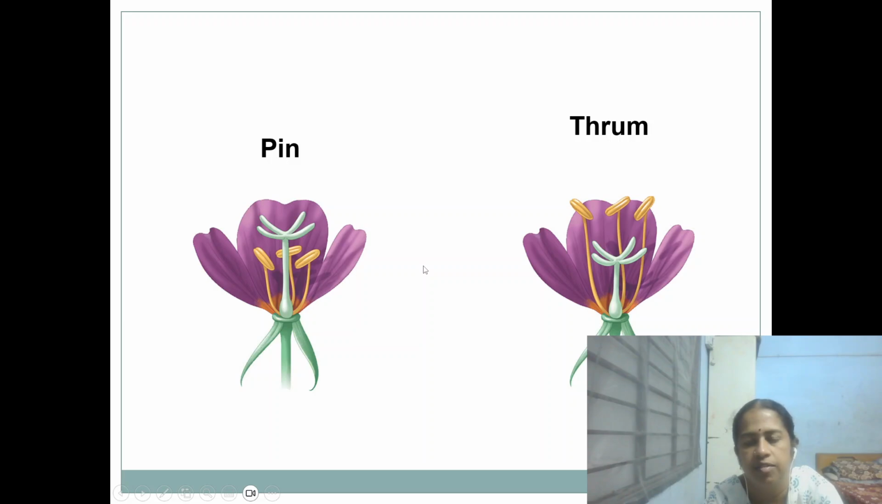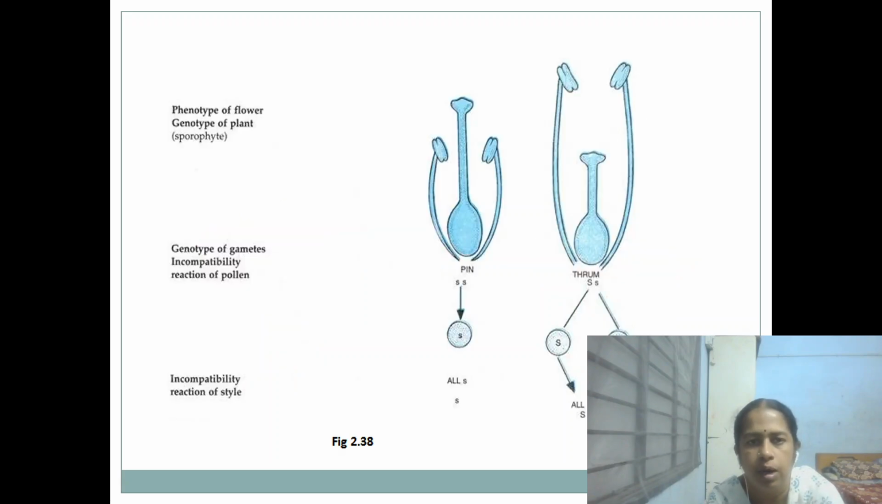So such a reaction will take place in pin and thrum flowers, and the compatible reaction will be only between pin and thrum flowers, and not between pin and pin or thrum and thrum flowers. The phenotype of the flower, that is the genotype of the plant, the sporophyte, is responsible for the incompatibility reaction. If the genotype of the gametes is responsible for the incompatibility reaction of the pollen, then it is gametophytic, and the incompatibility reaction takes place in the stylar region. For pin flowers, a completely recessive genotype is reported, and for thrum flowers, the genotype is heterozygous.